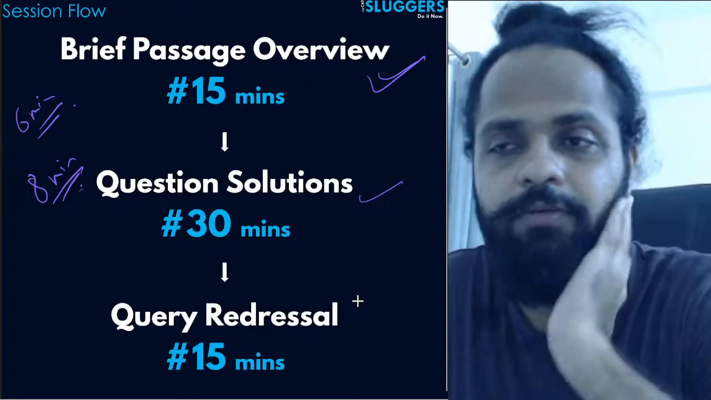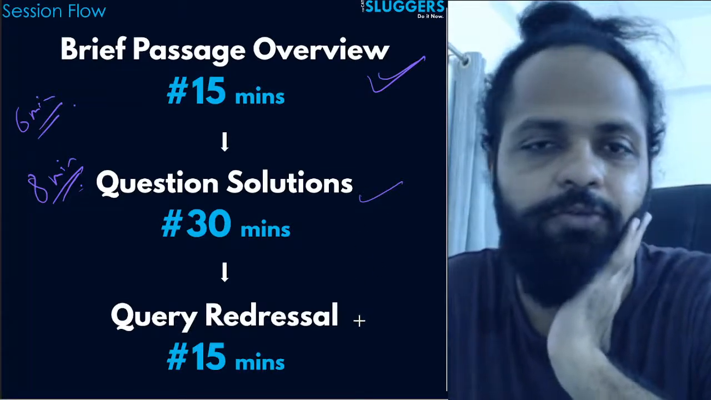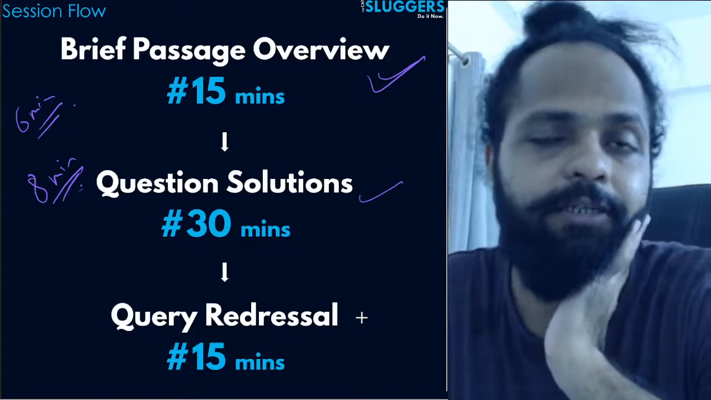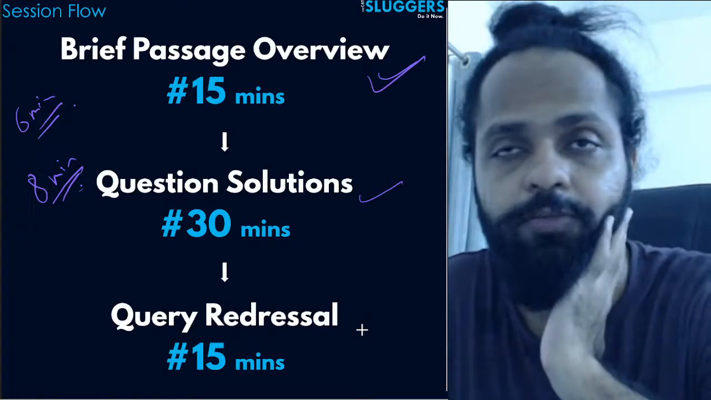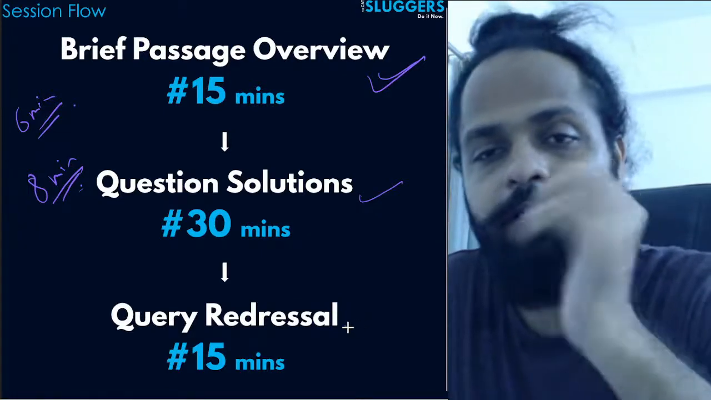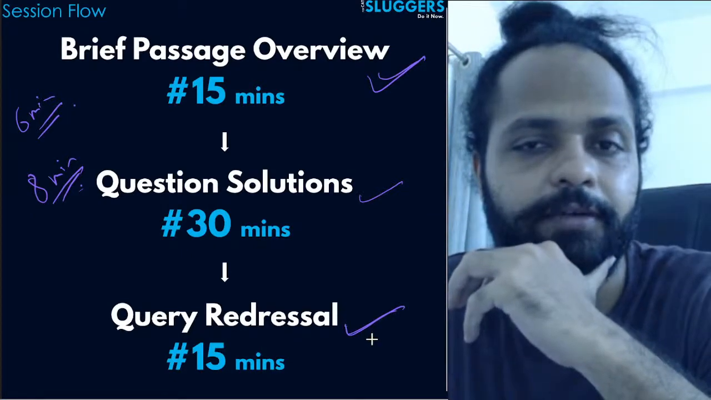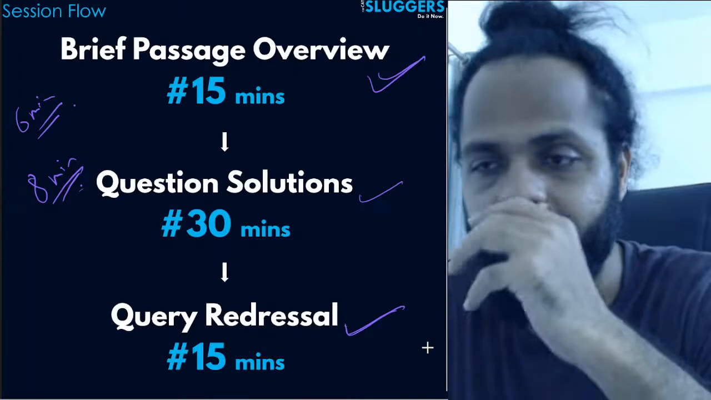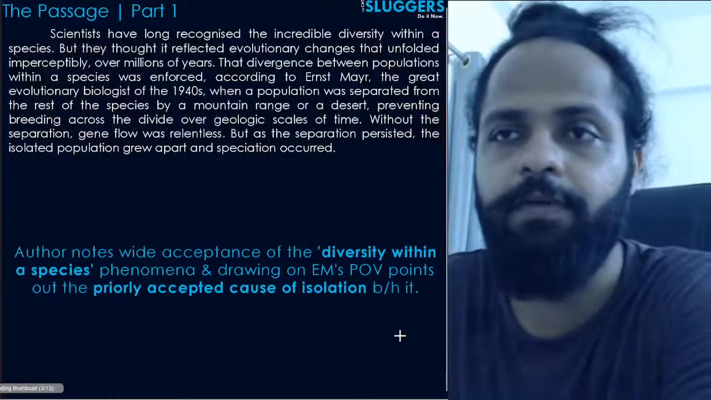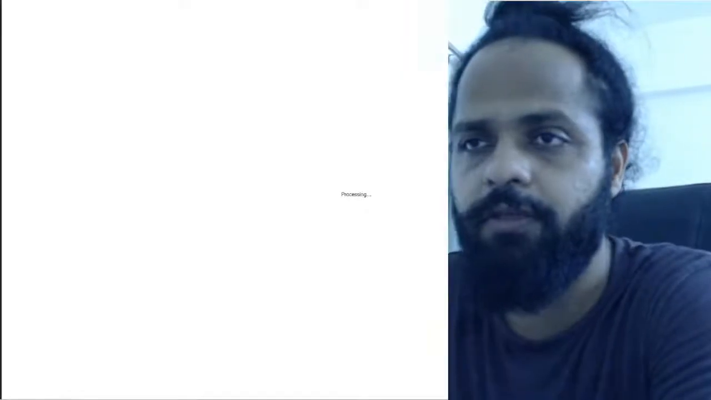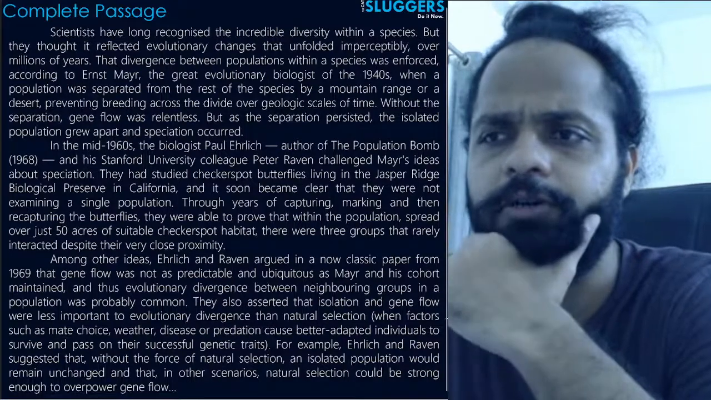There are 3 questions to be solved. We'll spend a reasonable amount of time there, and via the questions, I'll be taking you through some frameworks of assessing the question, assessing the options, eliminating options, selecting options, etc. And finally, the last 15 minutes will be dedicated to any kind of query redressal that might be required from your end. Okay, so let's start with the passage, guys. Pretty short actually, just 300 words.